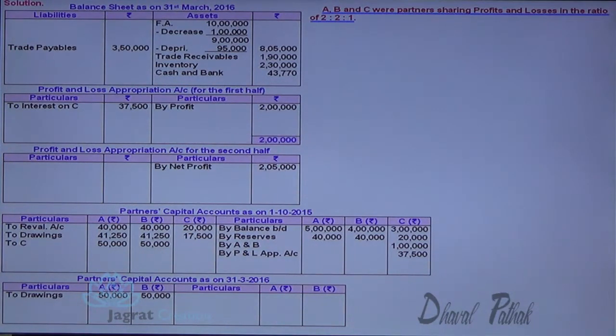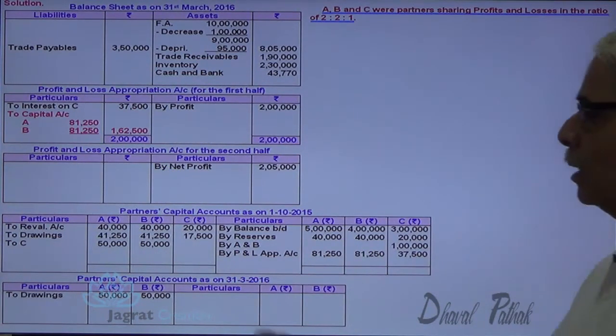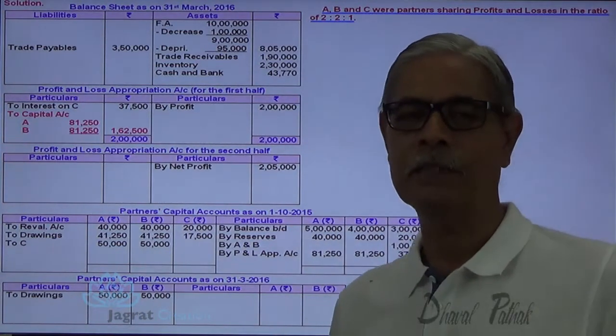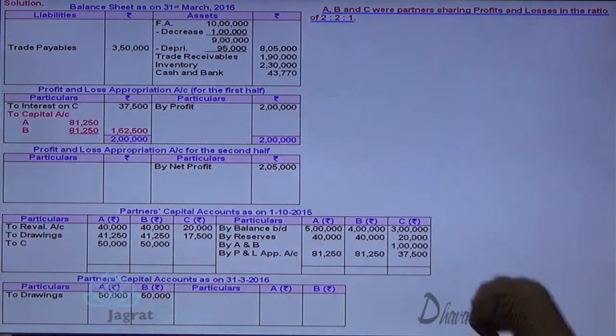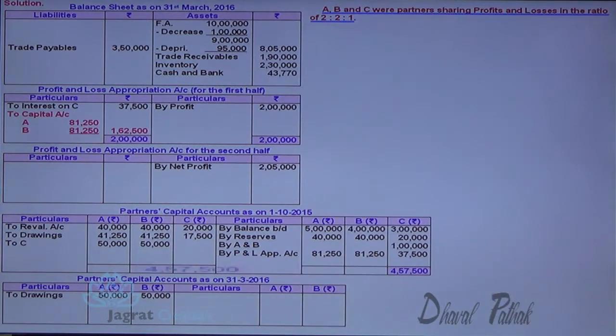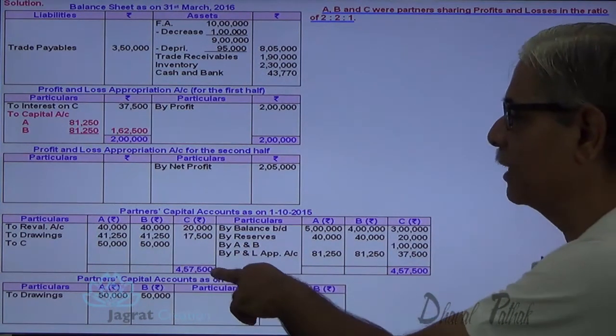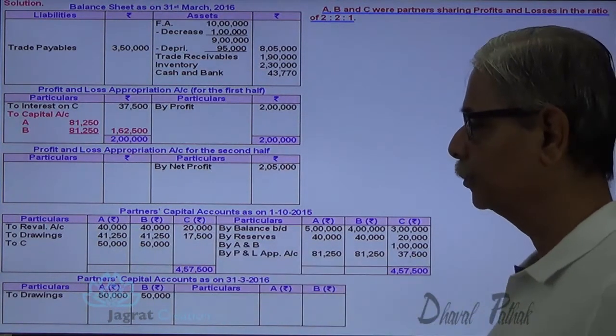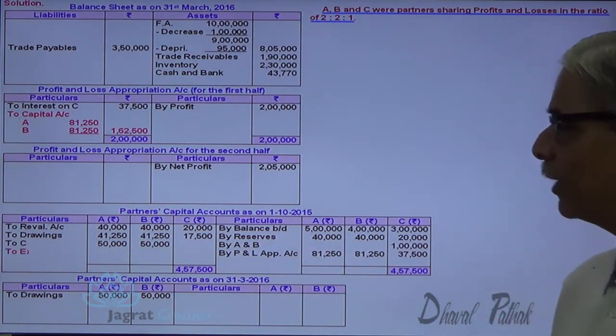Now, a very important point. 2 lakh minus 37,500 will be distributed in the equal ratio, 1/2, 1/2. So, A's capital and B's capital account are credited with that. Now, the capital accounts at the end of the first 6 months are over. On the basis of that, you are required to pay C 4,57,500 minus 37,500.